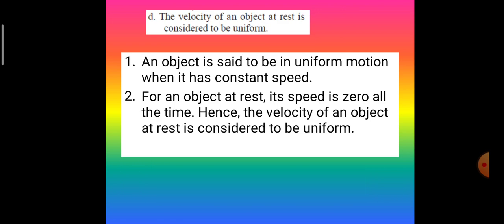The velocity of an object at rest is considered to be uniform. An object is said to be in uniform motion when it has constant speed. For an object at rest, its speed is 0 all the time. Hence, the velocity of an object at rest is considered to be uniform.